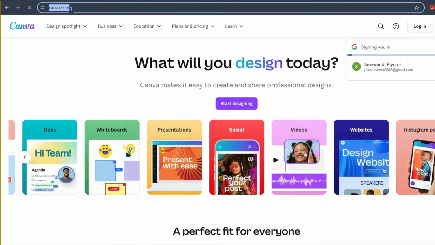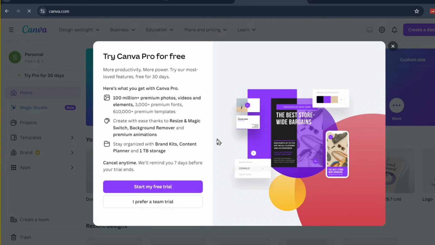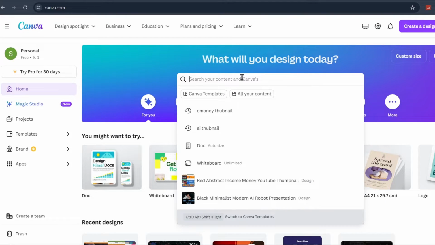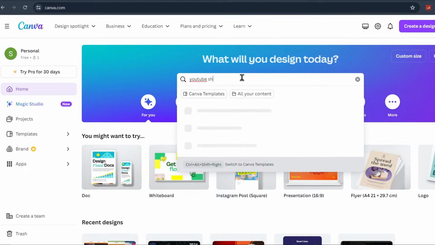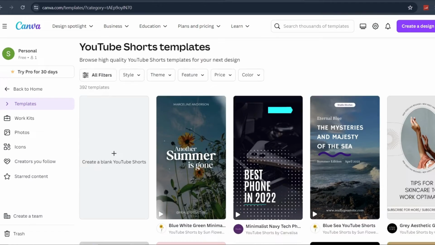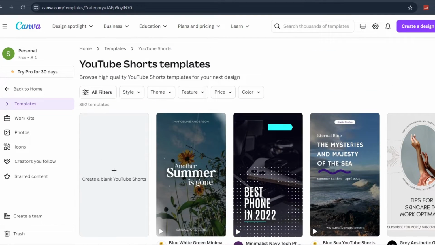Next, we go to Canva. You need to go to Canva and create an account first. You can sign up with Gmail. After signing up to Canva, the first thing you need to do is search for YouTube Shorts in the search bar. Select YouTube Shorts that comes up. You can look at templates related to YouTube Shorts. Click Create YouTube Shorts to create a new short.